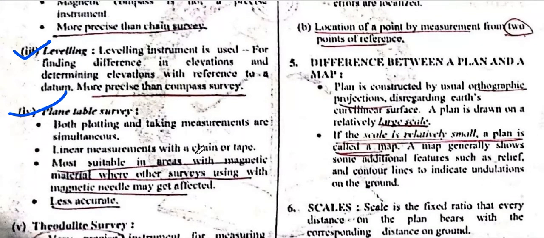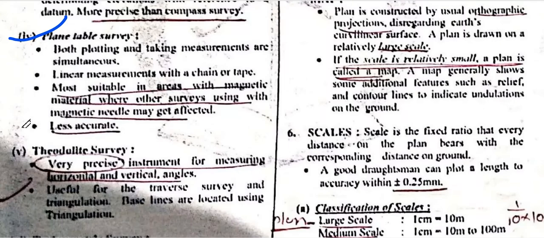Plane table surveying is plotting and surveying done simultaneously, with linear measurement with chains or tapes. It is most suitable in areas with magnetic material, where surveying using a magnetic needle may be affected. It is less accurate.